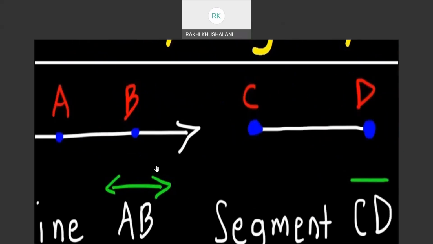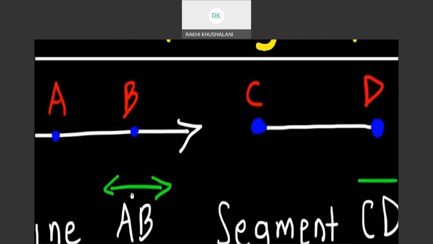If you can see properly here, the dash and two arrows at the two ends represent line AB. A and B are the two points. As I said, there are too many points on that line. You can pick any two points and then write it.